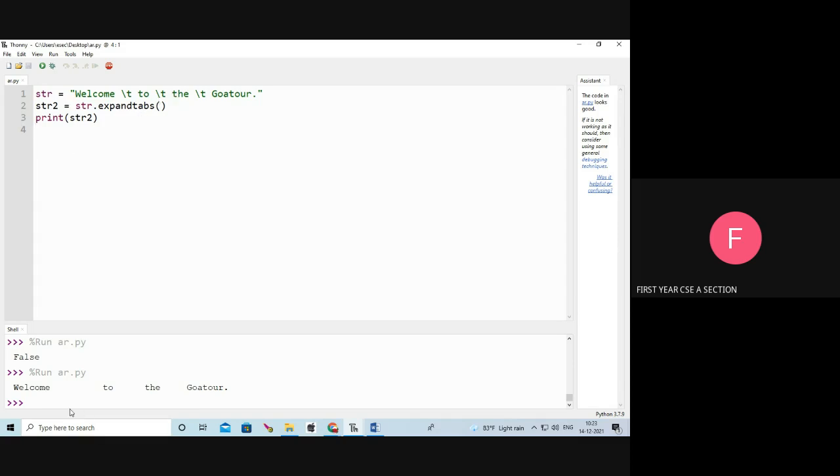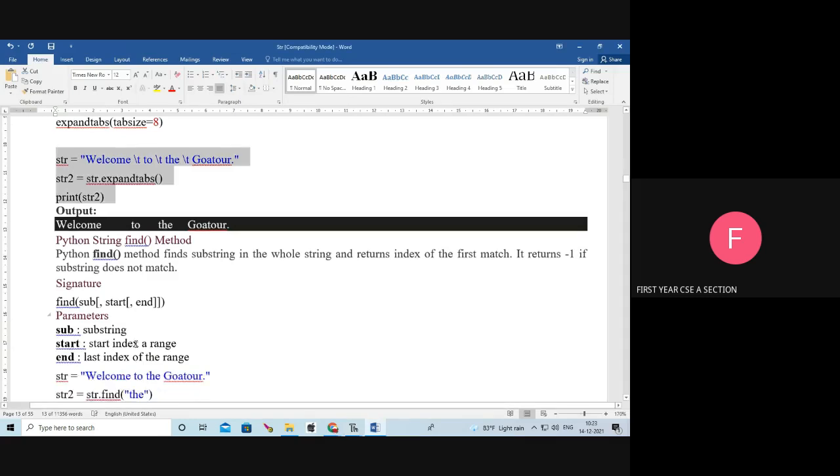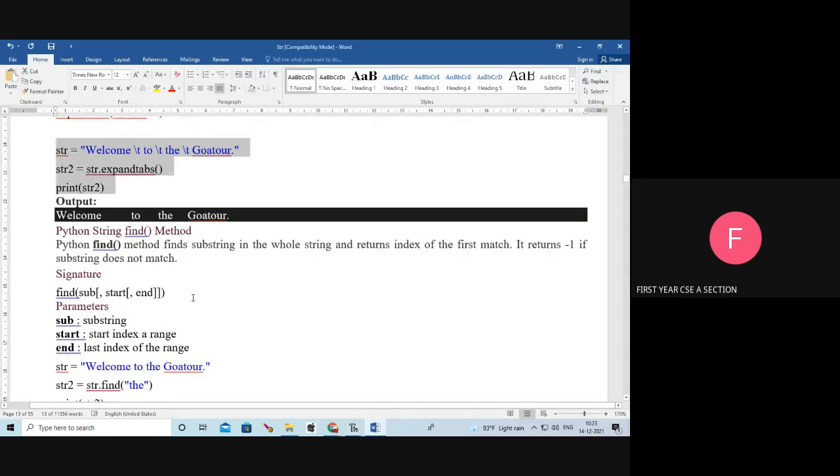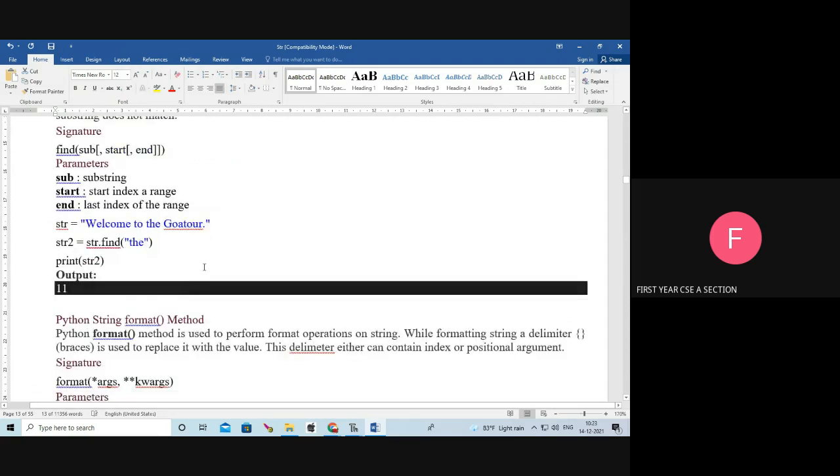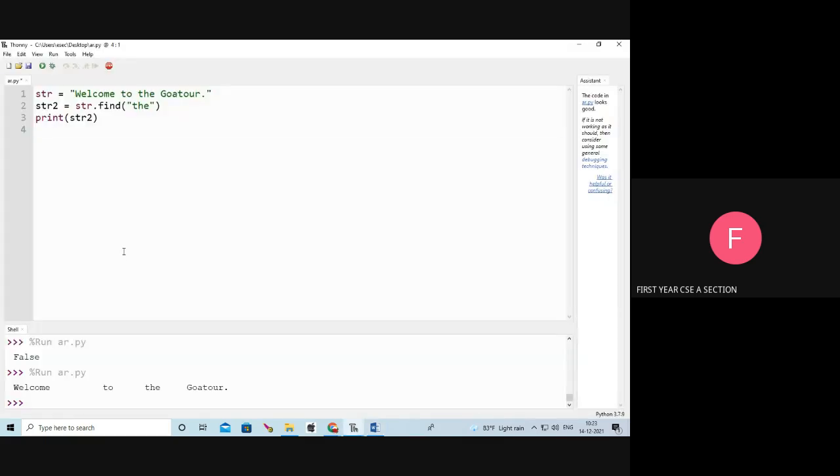Expandtabs is used to display the string with tabs. Next, the find method. It finds the substring in the whole string. It returns the index number of the first match. For example, here str equals "welcome to the Goa tour". str2 equals str.find the.